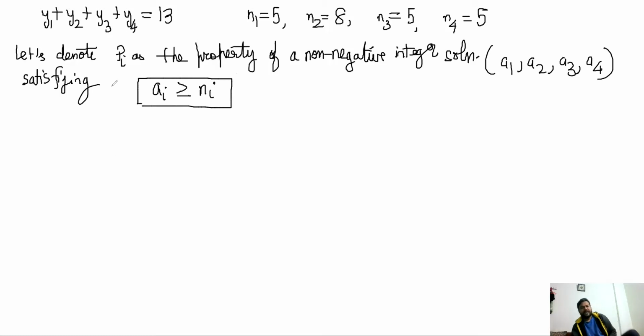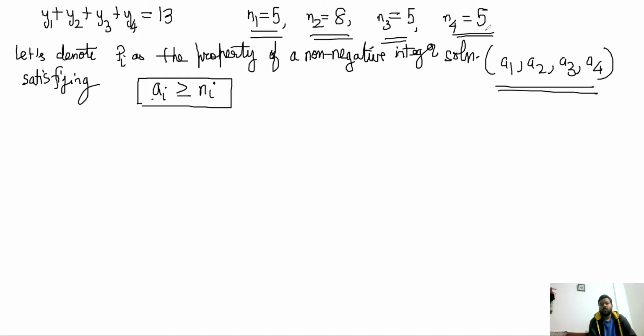So Pi is the property such that a particular solution of the equation has the condition that ai is greater than or equal to ni. If it is, it is one of the problematic cases that we have to exclude. So what I want to count is the number of ways in which P1 can happen.